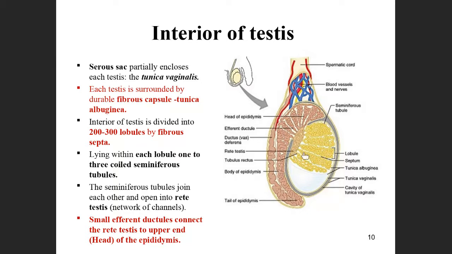Then what happens after this? There is one more structure, the small efferent ductules. These efferent ductules are connected to the rete testis. This forms the head of the epididymis. So it is clear here.